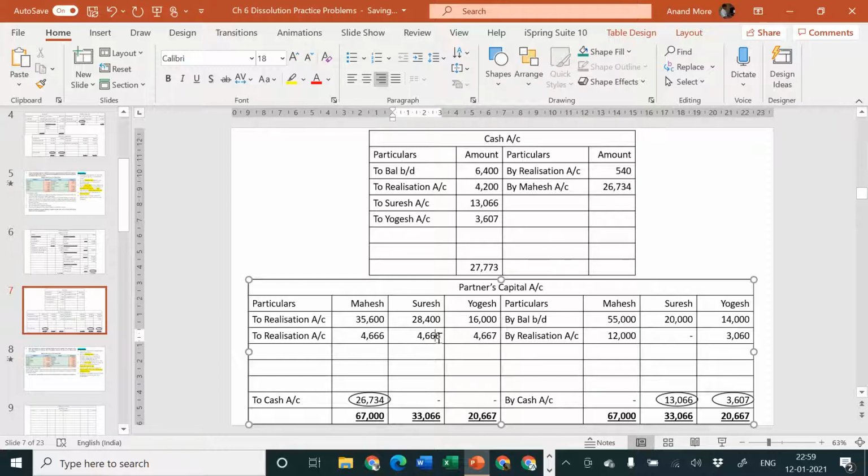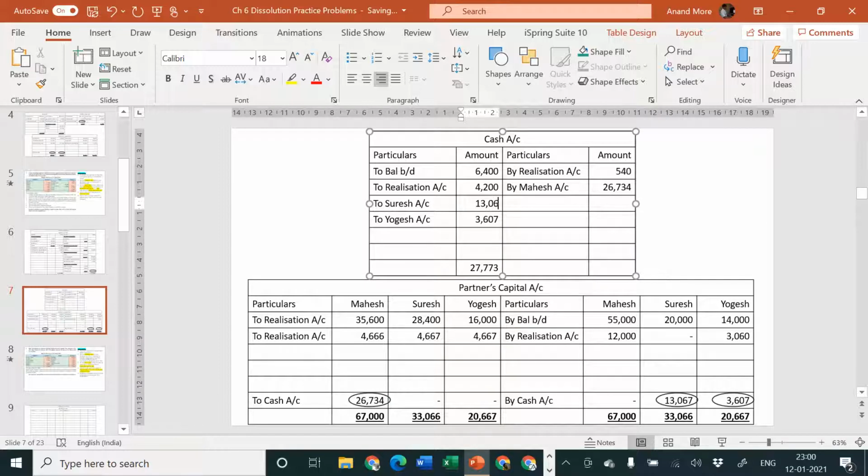So this will be 13,067 and this will become 27,774.